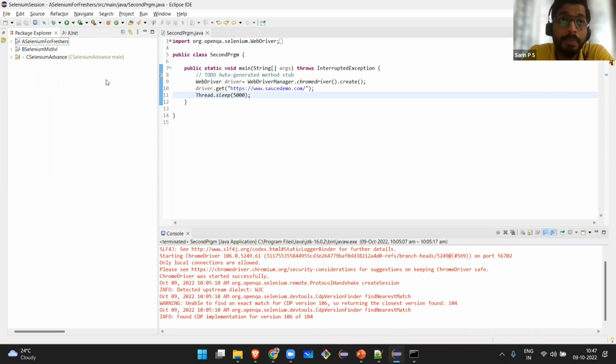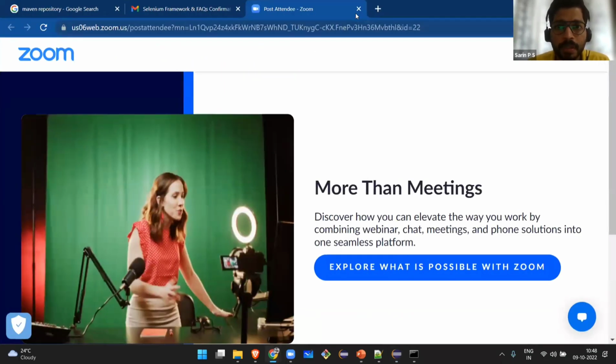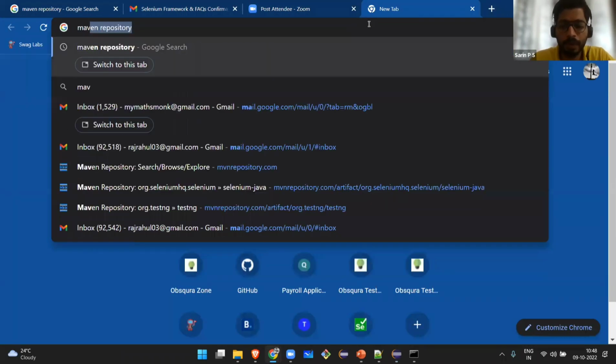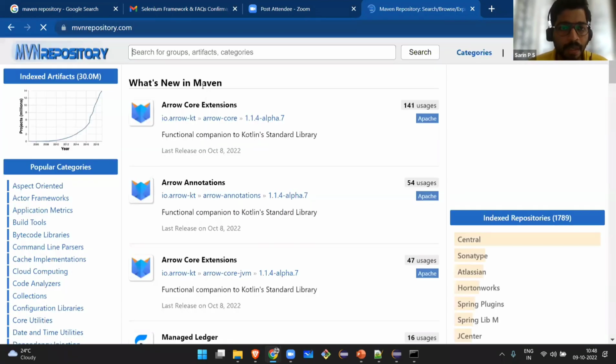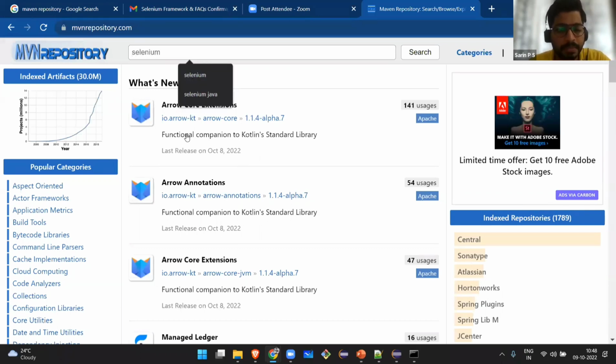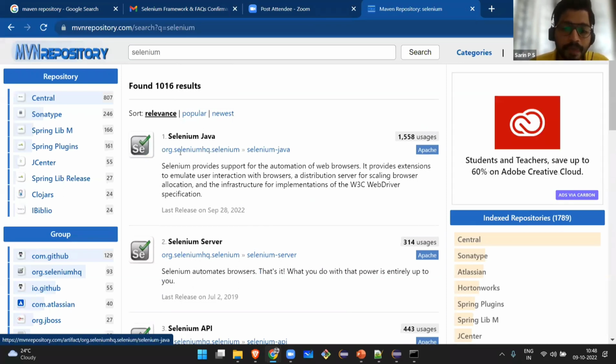Also, in an interview, the interviewer may ask the question, is Selenium a tool? I would like to answer that question too. Selenium is not a tool. Selenium is a collection of jar files, which I will show you in some time. You have this Maven repo. If you go to this Maven repository, you will download all the necessary dependencies from it. The Selenium developers have also committed their Selenium Java jar files here. We will take this from the repository, and then work with it in our IDE.